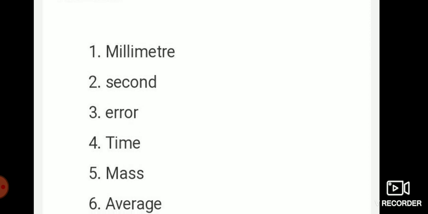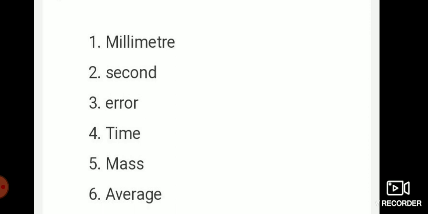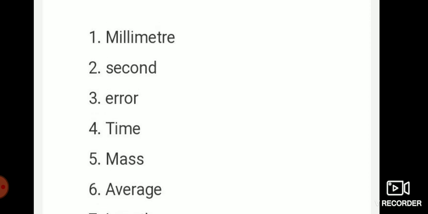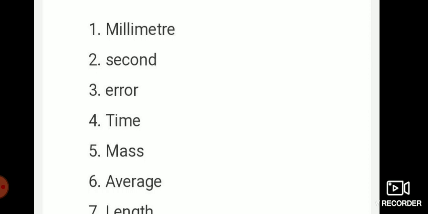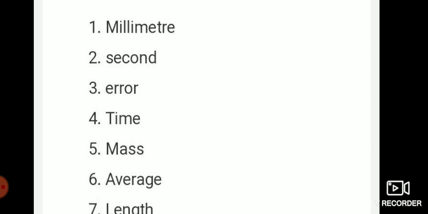Okay, the next, name any one instrument used for measuring mass. Beam balance. BEAM, beam, BALANCE, balance, beam balance. Next, find the odd one out: kilogram, millimeter, centimeter, nanometer. Kilogram. Next, what is the SI unit of mass? Kilogram.